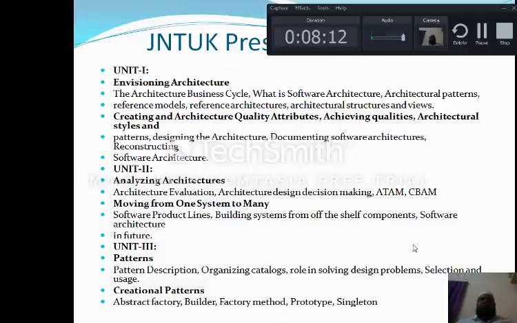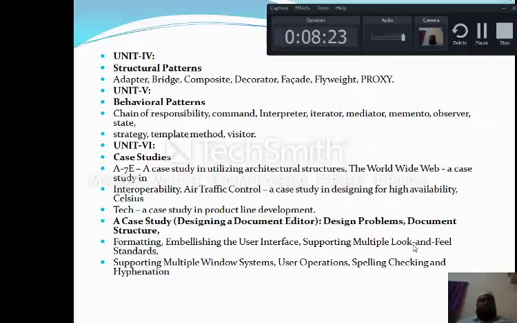These are the various creational patterns. These patterns will be useful for creating particular objects, and in that sense we are going to make use of creational patterns. Actually, there are also other patterns, but as per the syllabus, we will discuss only these five patterns. Then we will come to structural patterns.